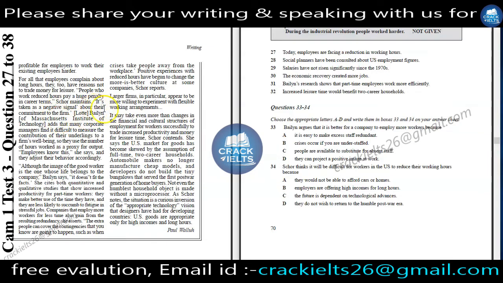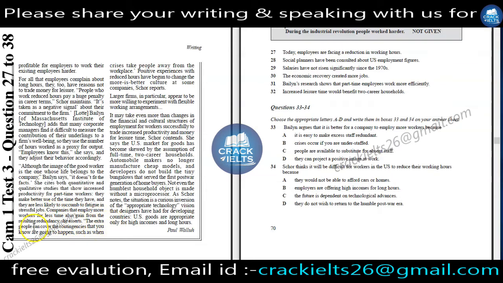We will read this. Bailin adds that many corporate managers find it difficult to measure the contribution of their underlings to a firm's well-being. So they use the number of hours worked as a proxy for output. That means they can use the number of hours worked as a proxy. Okay, now we will read from here.